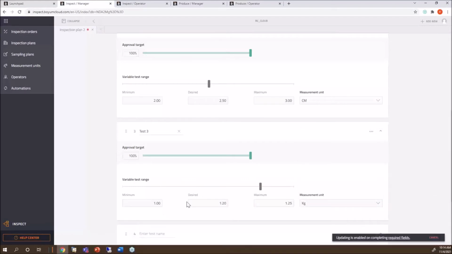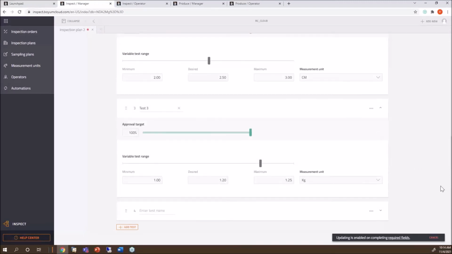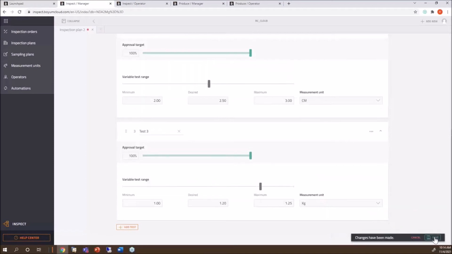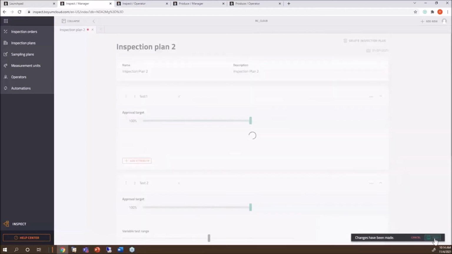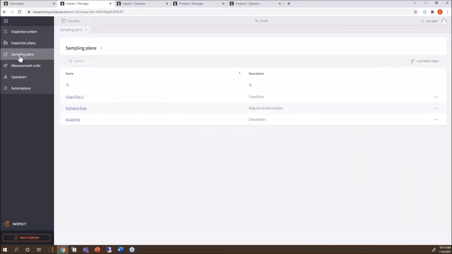Of course, I could come in here and do another test, another attribute test, another variable test. You can keep going with it. Okay, so let me just remove this one and I'm going to save what I changed. So those are my inspection plans. You set them up. Here I'm setting up my sampling plans.